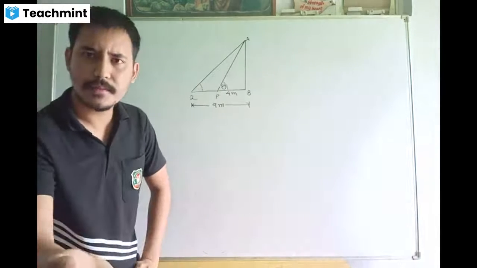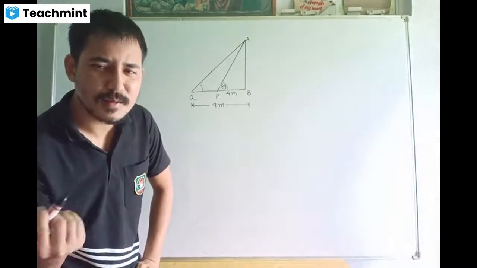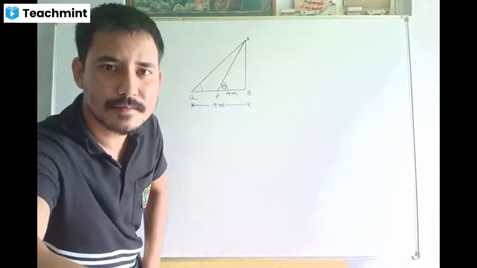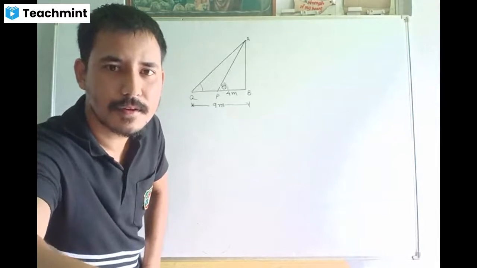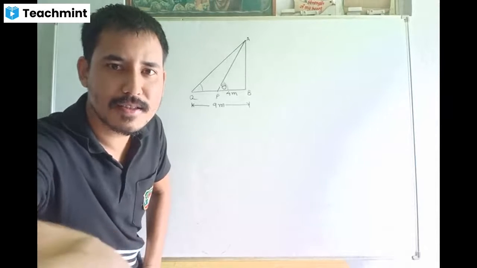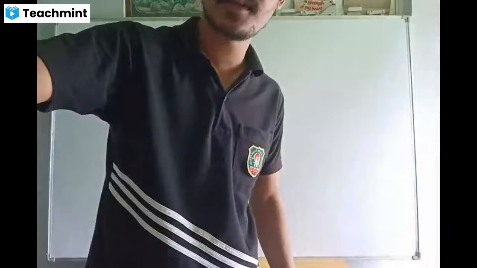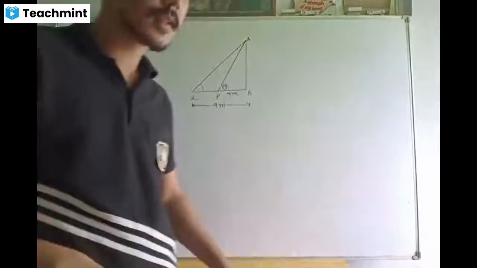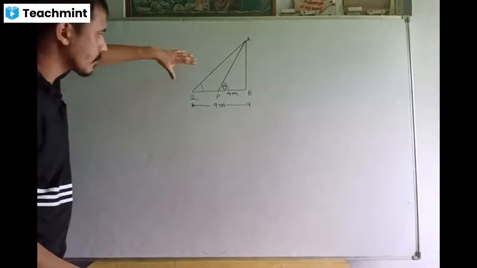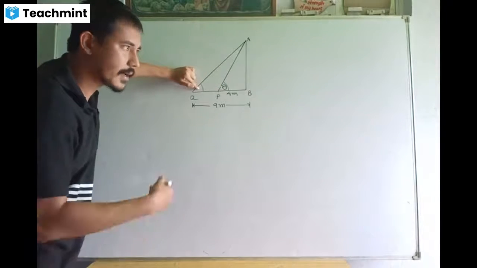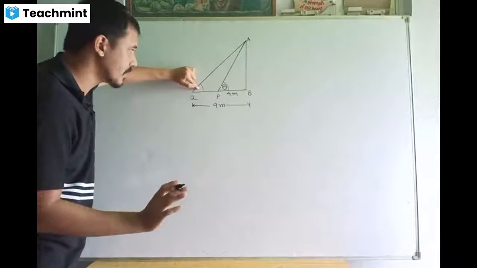Any comments? Yes, thank you. These angles are complementary, means their sum is 90 degrees.